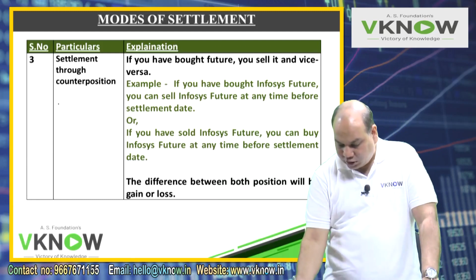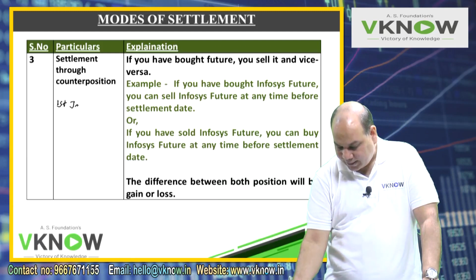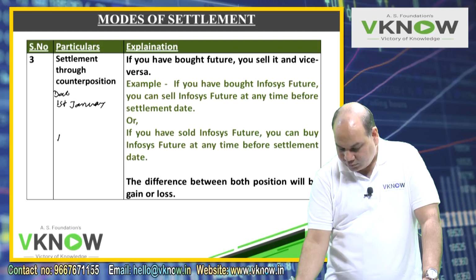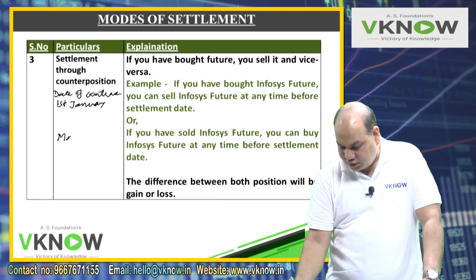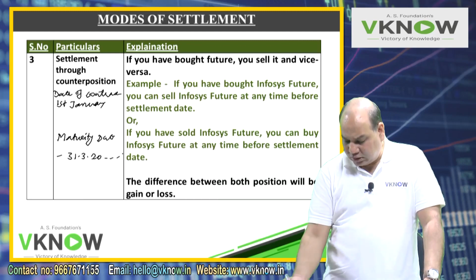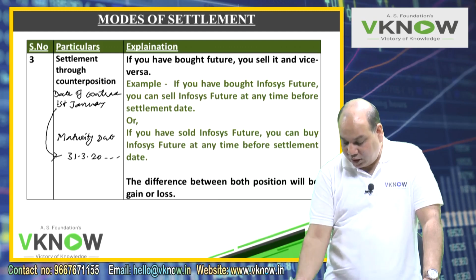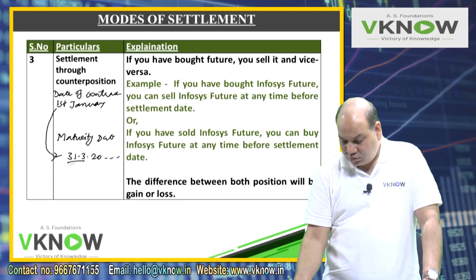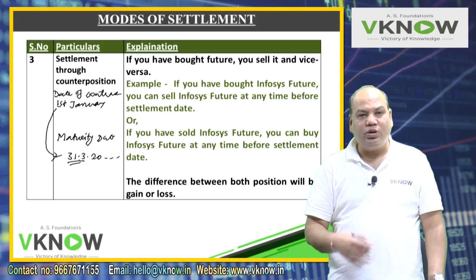You have entered into a contract on 1st January. Date of entering into the contract, I will write date of contract. Maturity date or expiry date. Let us say for easy understanding 31st March 2000 something. You have around 93 days. For example, any time before 31st March, you can enter into a counter position.